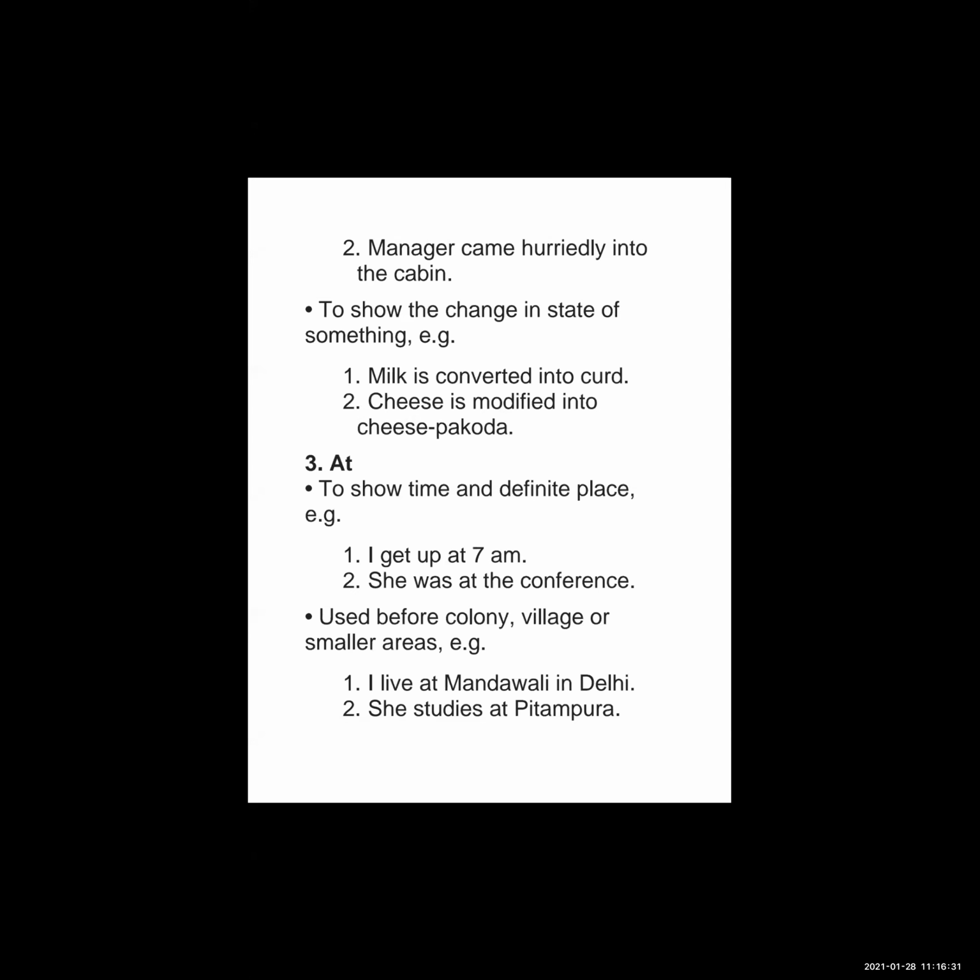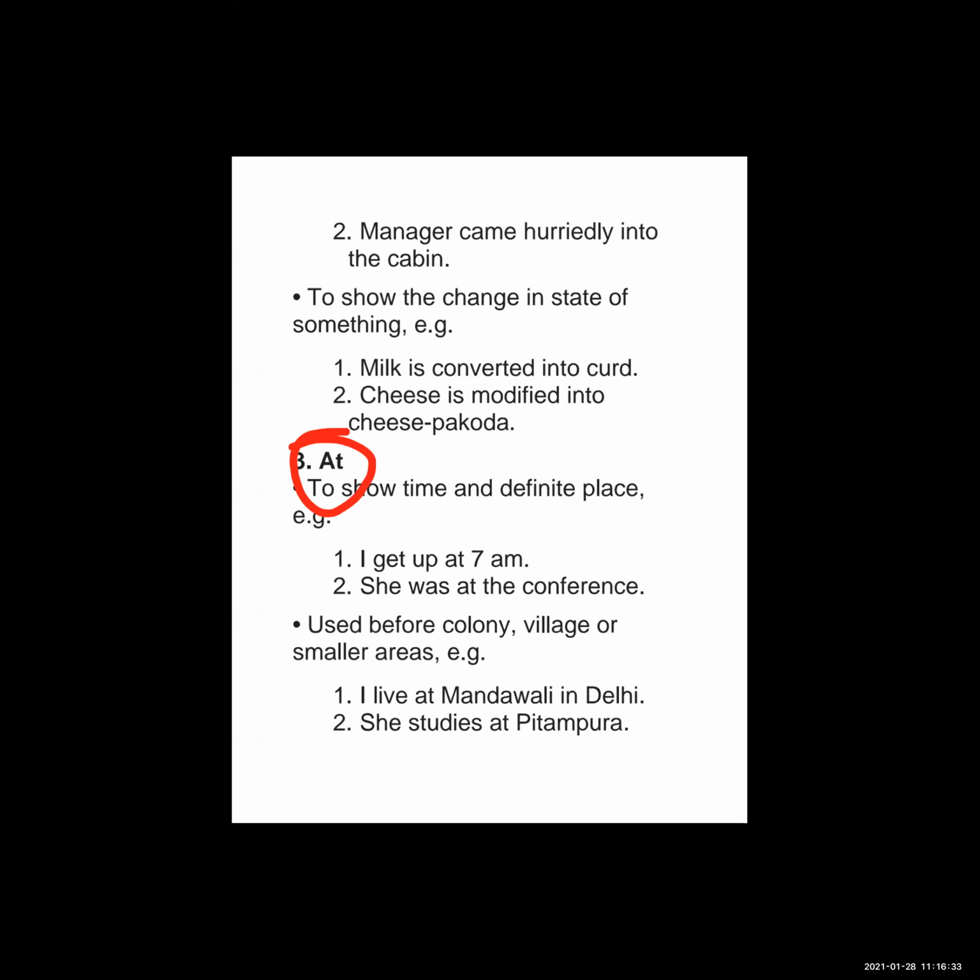Now the next one is at. At is used to show time and definite place. It is very important because every time we use at and we get confused here. It is used with a definite point of time. It is also used with festivals. At Dussehra, at Diwali, at Eid.